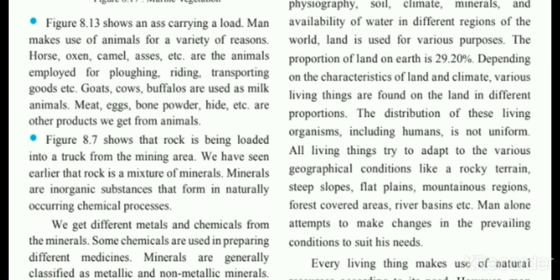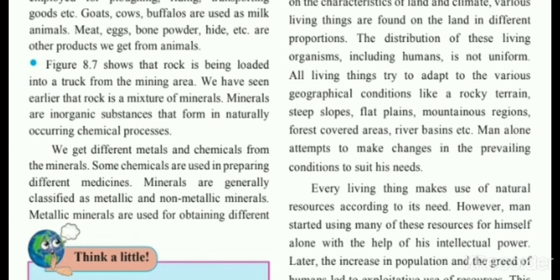Now see figure 8.7, which shows rock being loaded in a truck from a mining area. We have seen earlier that rock is a mixture of minerals. Minerals are inorganic substances that form through naturally occurring chemical processes. In the previous chapter, we have learned that rocks are of three types, and because of the climatic conditions, the minerals are observed in the rock, and after that they are extracted with the help of the rocks, right?